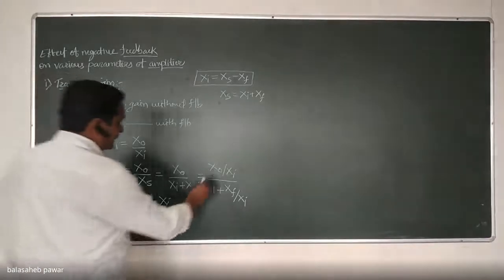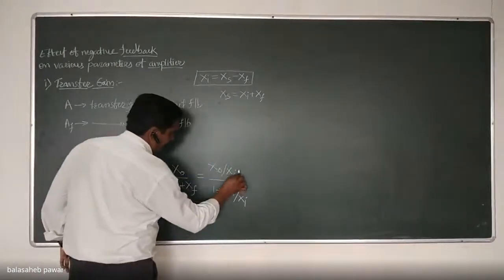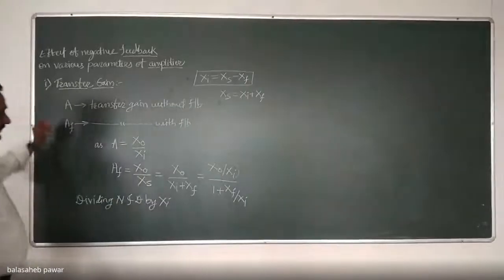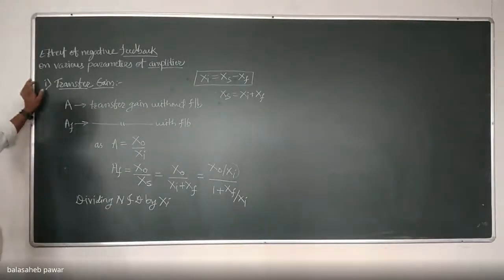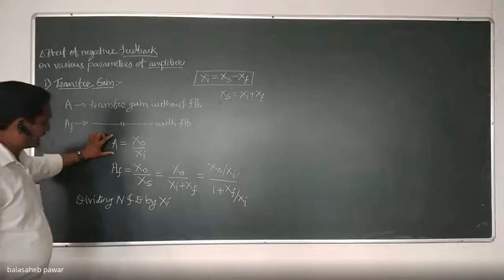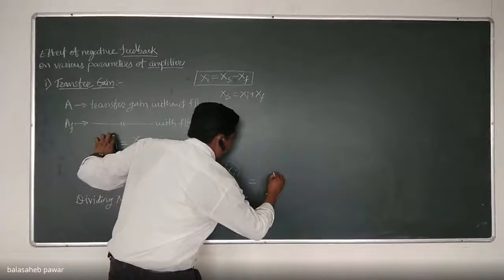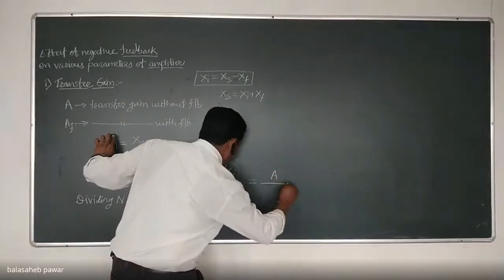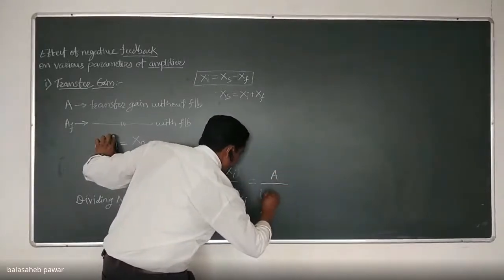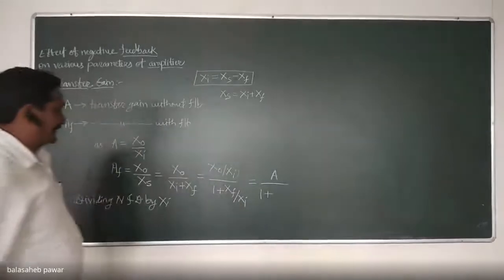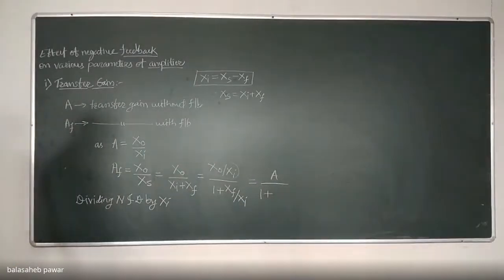Now see, what is this xo by xi, the numerator term? Yes, it is the transfer gain without feedback, that is A. So AF equals A divided by 1 plus xf by xi.